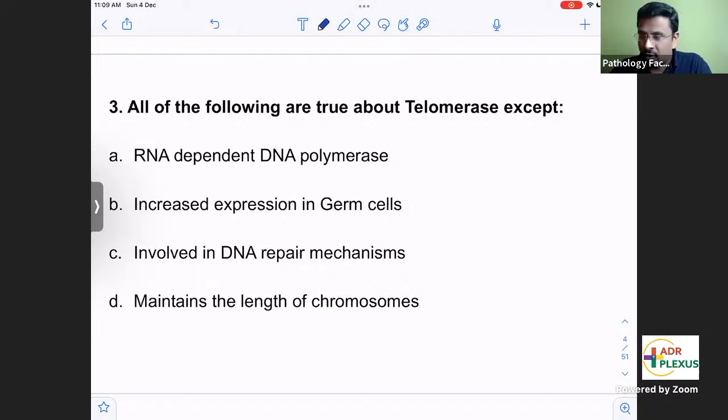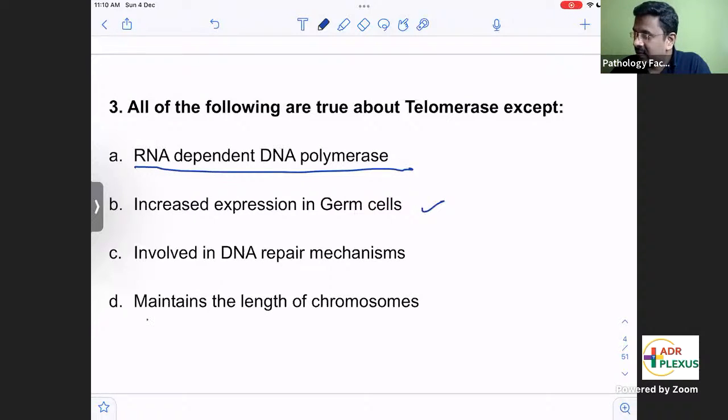The telomerase enzyme is an RNA dependent DNA polymerase. Yes, telomerase is expressed in germ cells, stem cells, cancer cells. This is responsible for the longevity of the cells; this telomerase enzyme is needed.